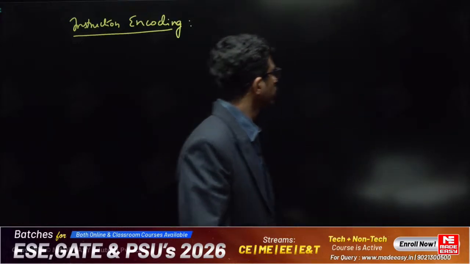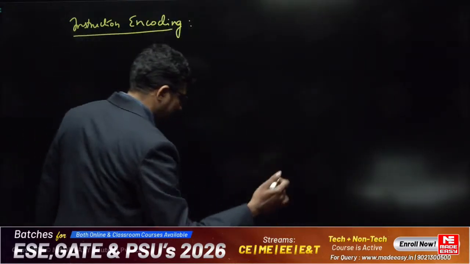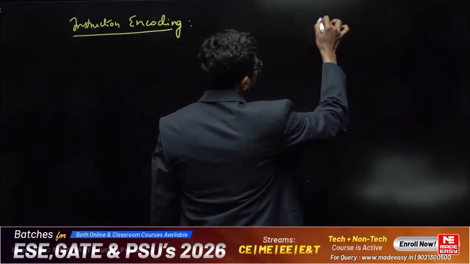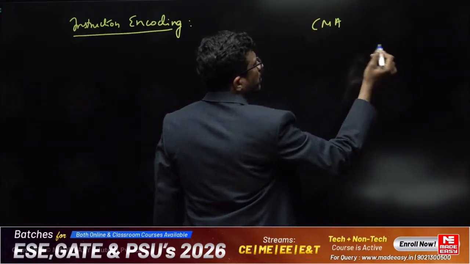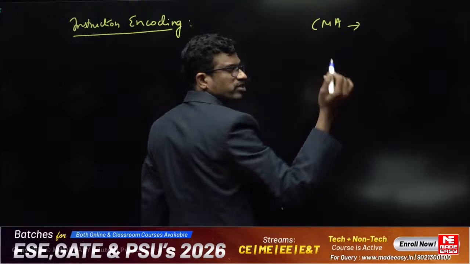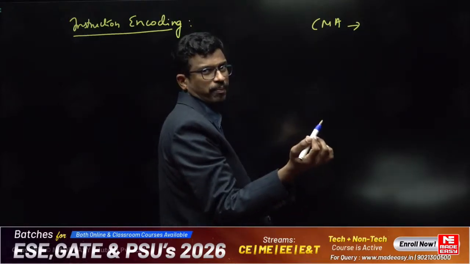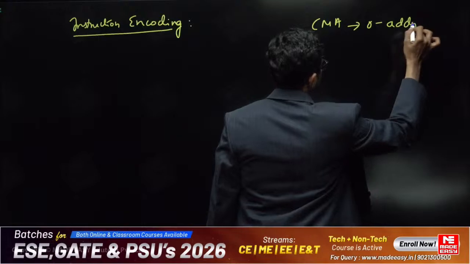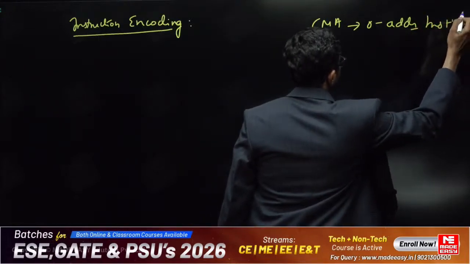So now let us take one simple example here. To make it simple, I am just giving you a question. Try to understand this. For example, an instruction CMA: complement the content of the accumulator. There is no separate explicit value for the operand. The operand address is not separate. So this instruction is called what? Zero address instruction.